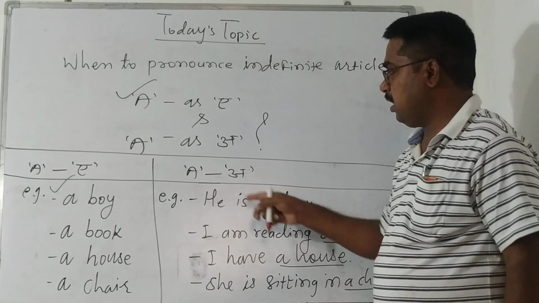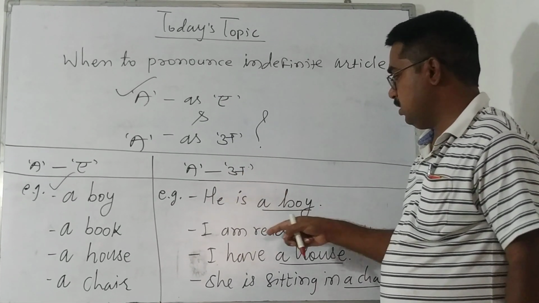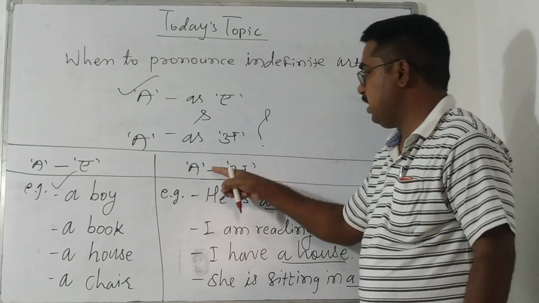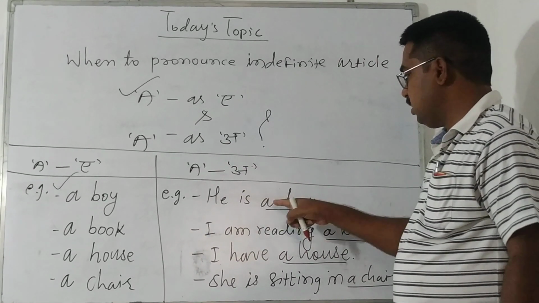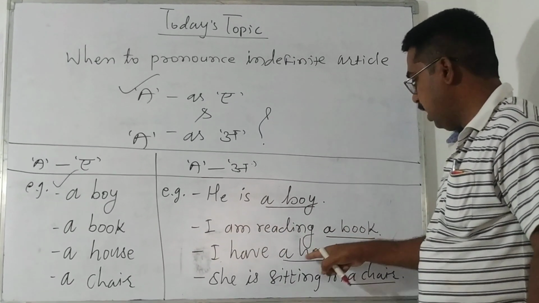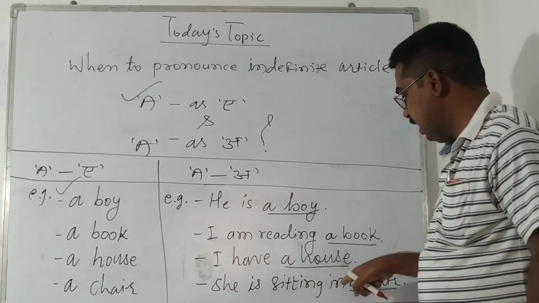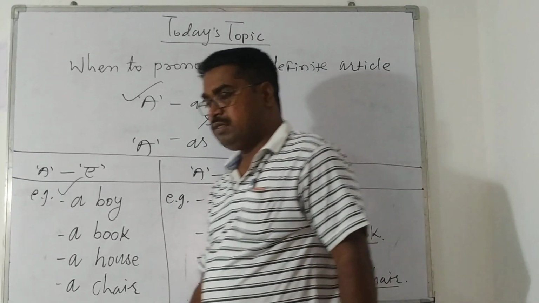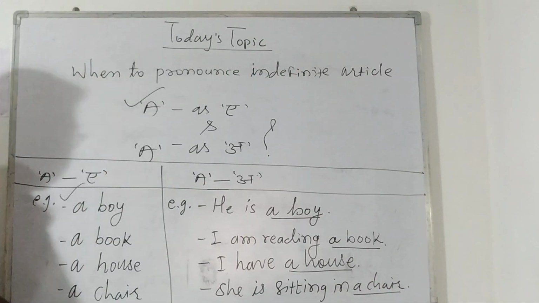And here the correct pronunciation of these a's is not "ay" but "uh". He is a boy. I am reading a book. I have a house. She is sitting in a chair. Right? Yes? Hope you understood.